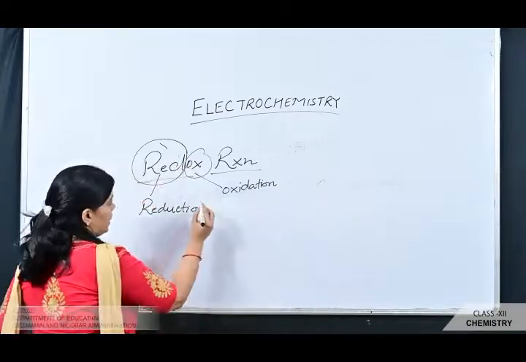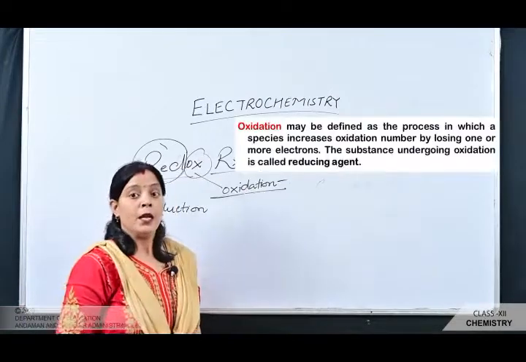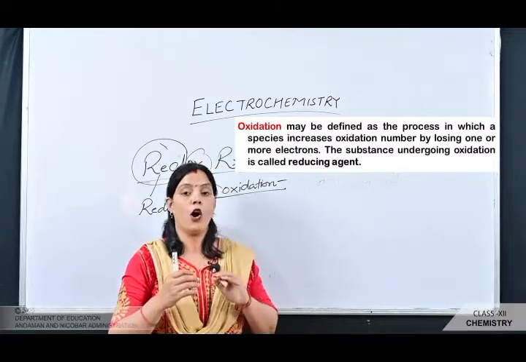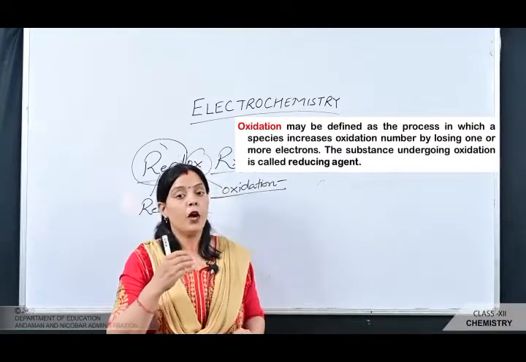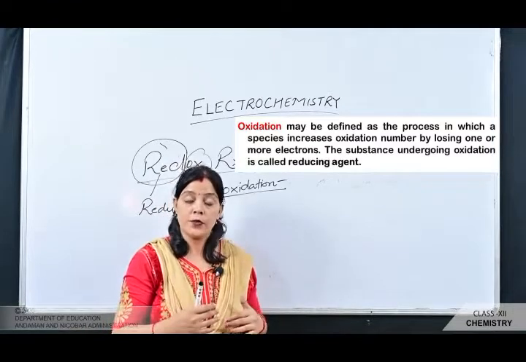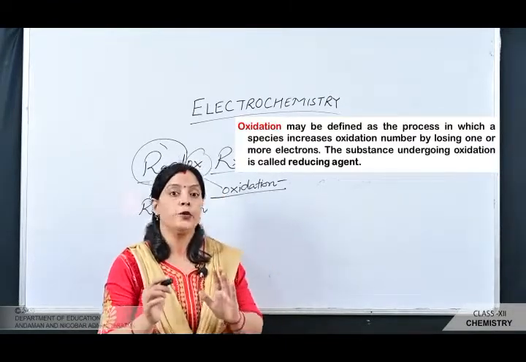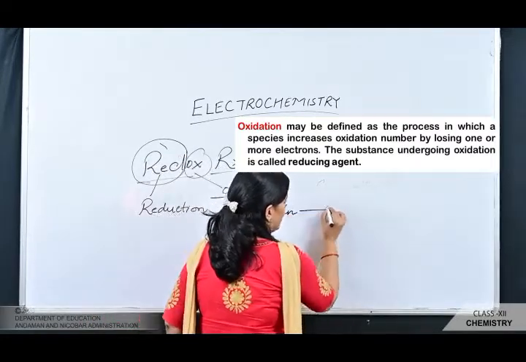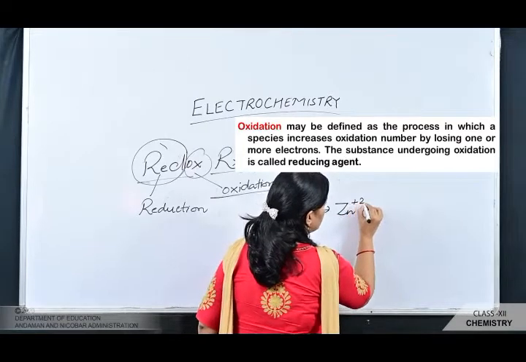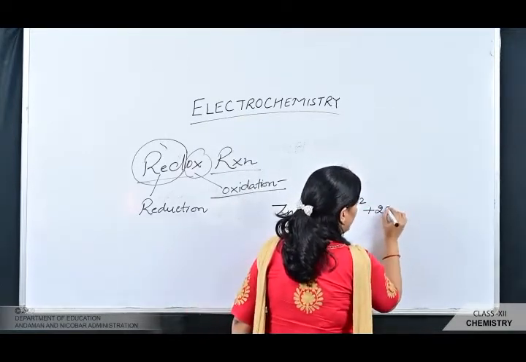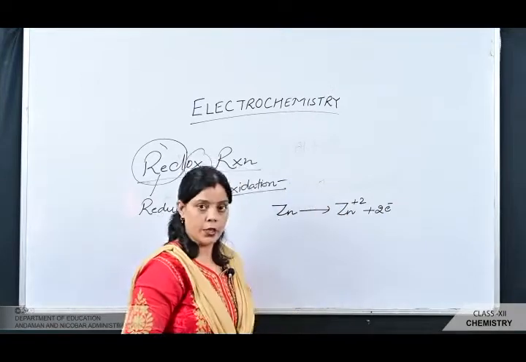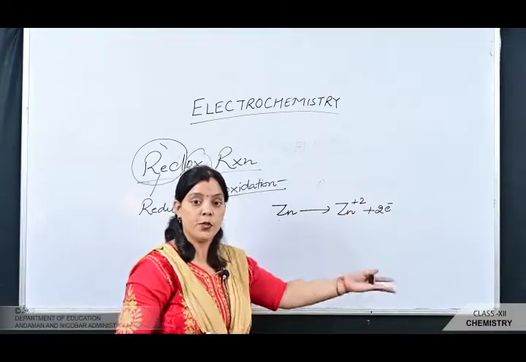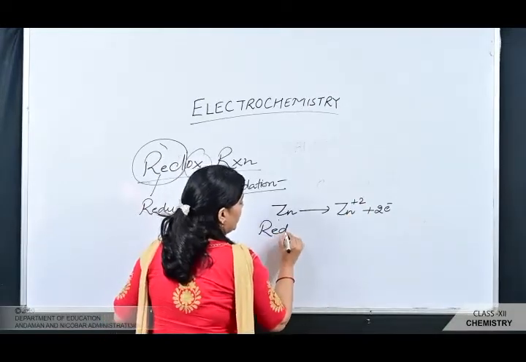What is oxidation? Oxidation is defined as the process in which a species increases its oxidation number by losing one or more electrons, and the substance which undergoes oxidation is called the reducing agent. For example, in the Daniell cell, zinc undergoes oxidation to convert into the Zn2+ ion by losing 2 electrons. Since it undergoes oxidation, it helps in the reduction of another species, so it is named the reducing agent.